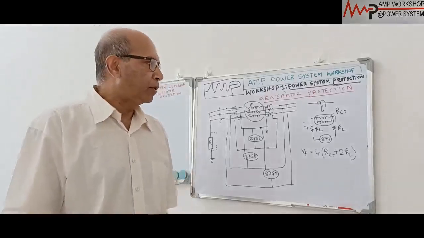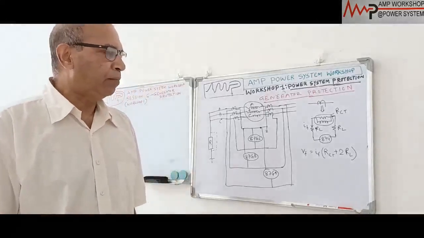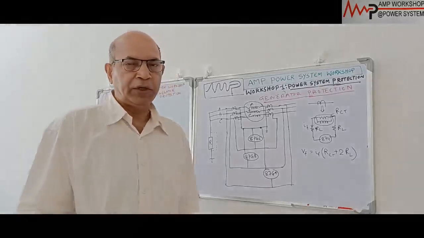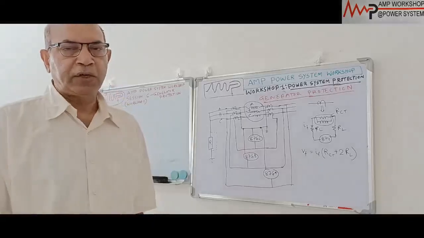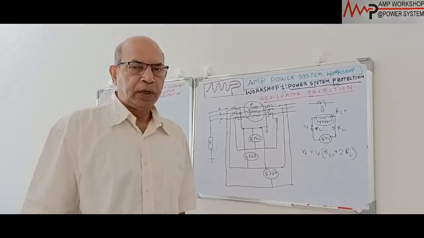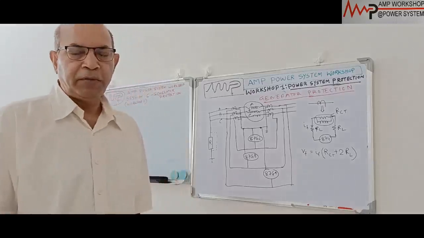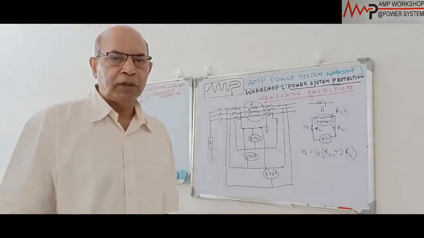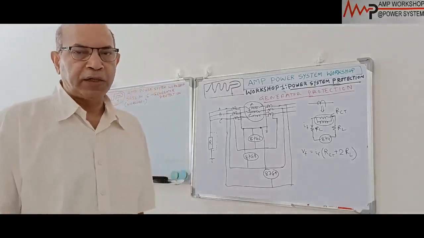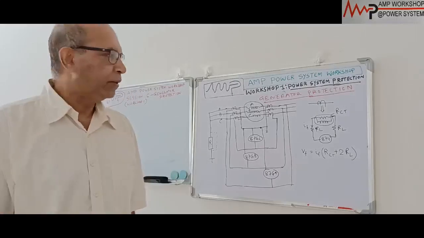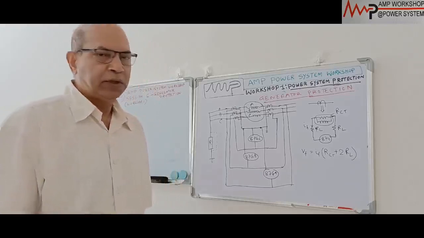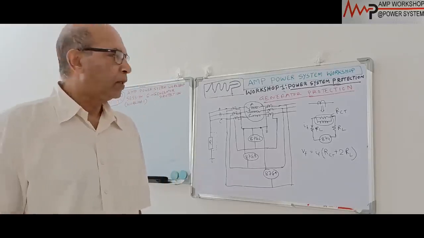Part 2 will discuss generator protection, but only the electrical protection part, due to internal or external fault. It will continue into part 3, and maybe part 4, to include all the protection of the generator, from small size to big size, up to 1000 megawatt. So let's discuss generator protection.